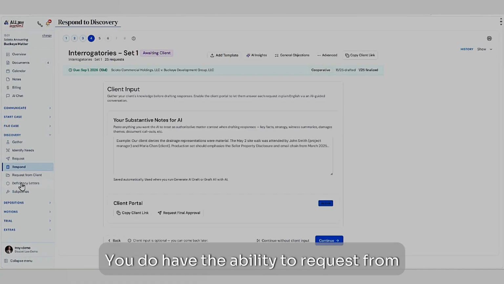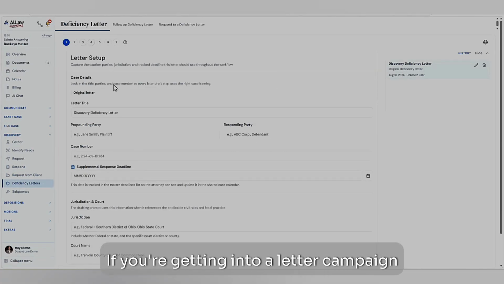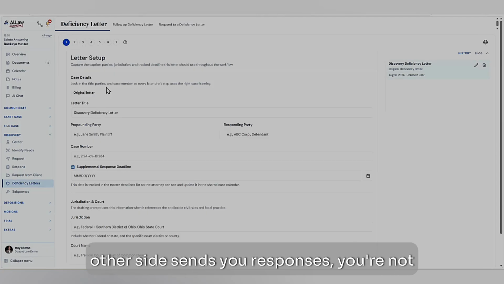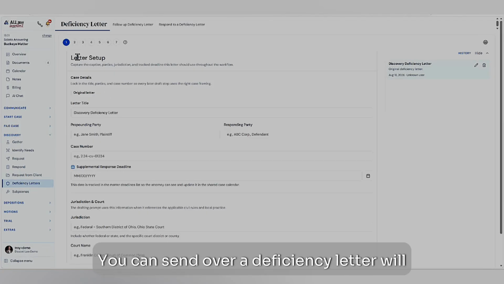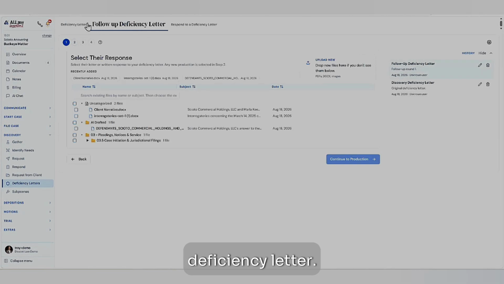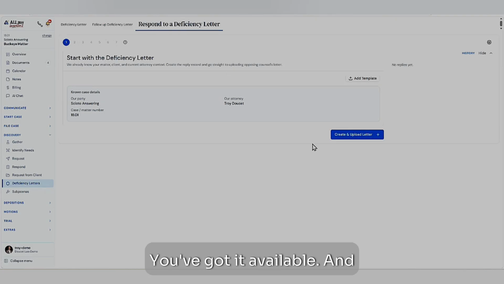You also have here your requests from clients, the client discovery portal, and deficiency letters. If you're getting into a letter campaign back and forth with deficiencies, the other side sends you responses, and you're not real thrilled about them, you can send over a deficiency letter, and we'll help you draft that. If you are responding to the other side's deficiency letter, that is this link here. They sent you one, you're going to respond back, and you've got it available.